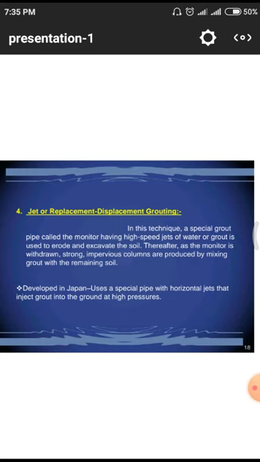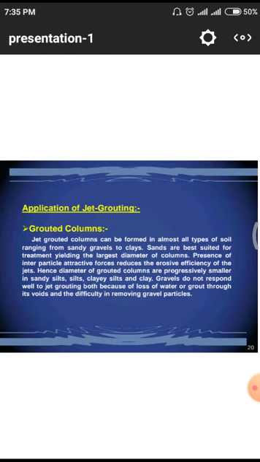This is the phenomenon of how the machine makes definite strong columns, that means definite strong places. In those places they have to go for the filling of this resin matter. And for application of jet grouting, normally this jet grouting phenomenon is applied for the purpose of grouted columns. Jet grouted columns can be formed in almost all types of soils, ranging from sandy soils, gravelly soils, and clay soils.